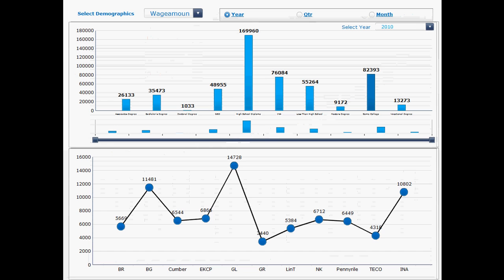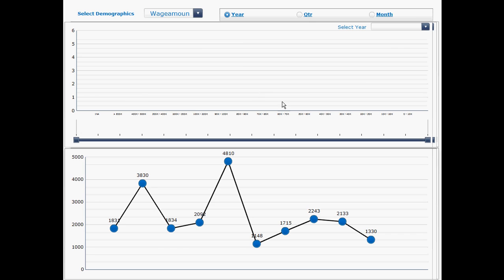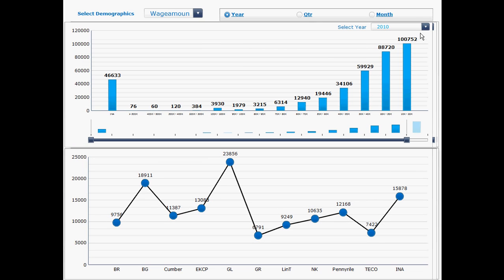We can also look at the wage amount, the annual income for individuals, and we can select it again by year. We'll go into 2010 and show you individuals that are in this particular demographic, their annual salaries, and you can see the number of individuals that are making 10K to 20K. You can see individuals that are making 20 to 30,000 a year. This is the entire number for that.